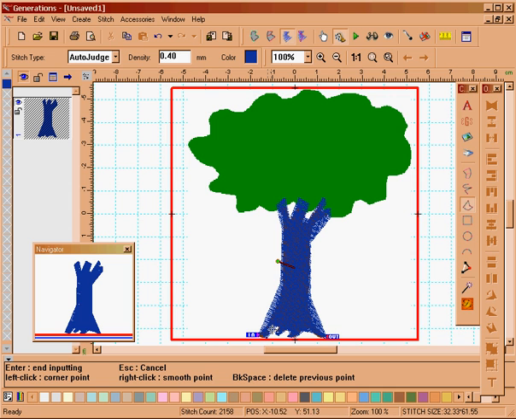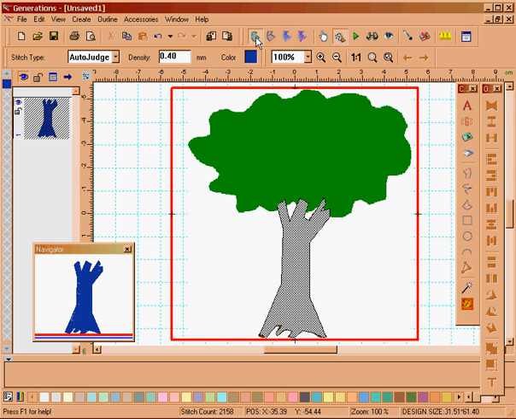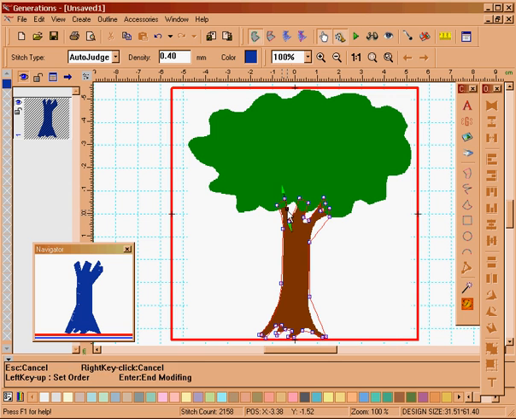I'm going to click enter. I'm just going to click escape and move my out point up to the top, leave my in point there, go to the view outline mode, go to the edit mode, and now I'm just going to use my left mouse button, hold and move these in to give the tree a little bit more shape where I want it. I'm not going to worry too much, you'll get the general idea what I'm doing anyway.